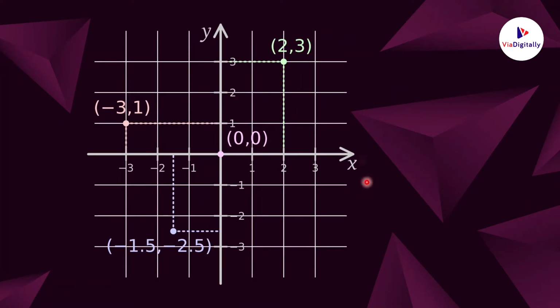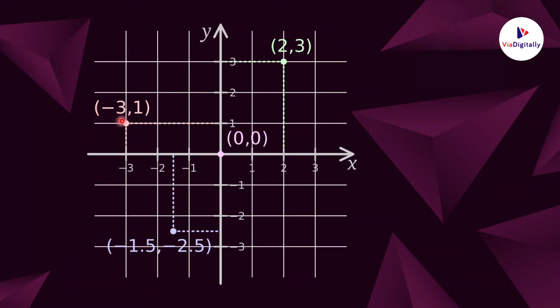This is an example for understanding the absolute coordinate system. The origin is a point at which x-axis and y-axis are joined, which is nothing but 0, 0. Let us take 2, 3 as a point. This 2 is nothing but an x-coordinate and 3 is nothing but the y-coordinate. Any first coordinate given in this bracket is nothing but x-coordinate and second coordinate is nothing but y-coordinate. 2 is the distance from the y-axis and 3 is the distance from x-axis to the point.